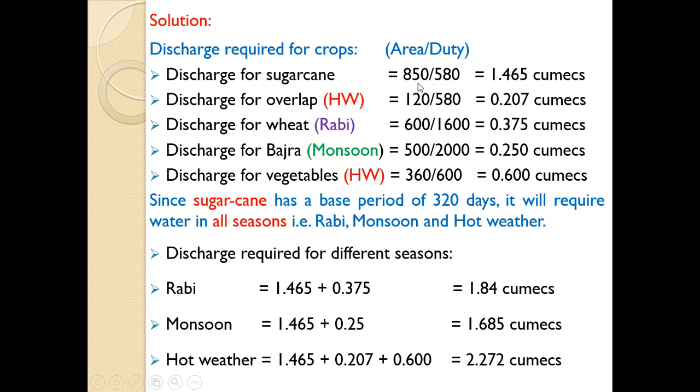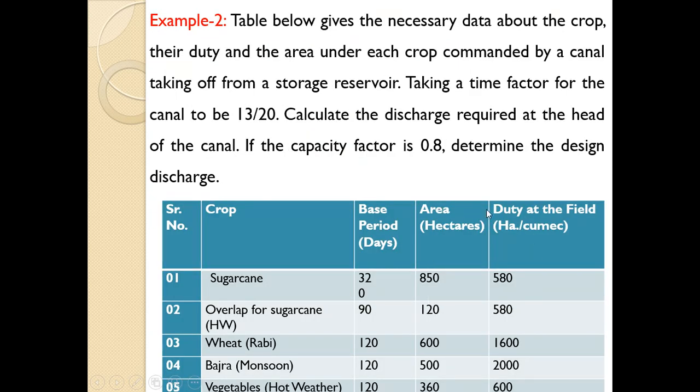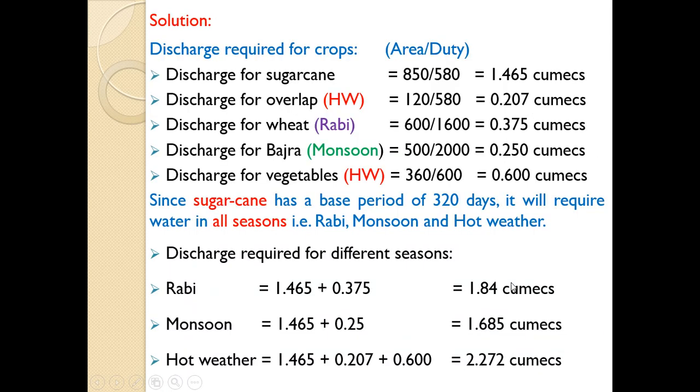The area by duty equals, area under sugarcane is here 850, duty is given 580. So A by D gives 1.465 cumecs. Discharge for overlap, 120/580, discharge for wheat, discharge for bajra, discharge for vegetable. So we can calculate discharge requirement for various crops coming under various seasons by using the relationship area upon duty. So area by duty gives the discharge required for various crops. So here we have calculated discharge required for various crops.